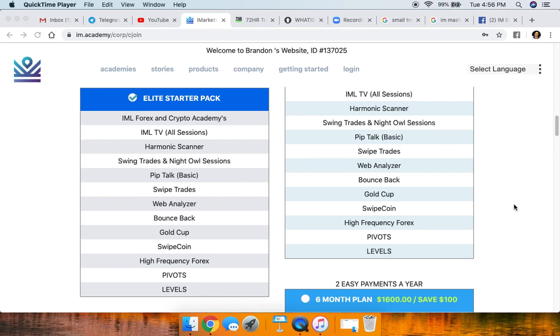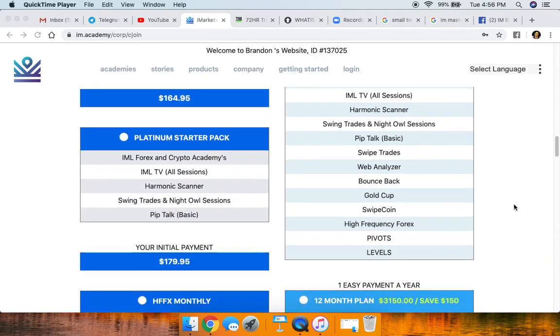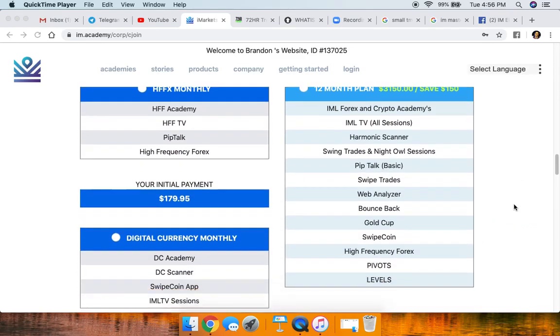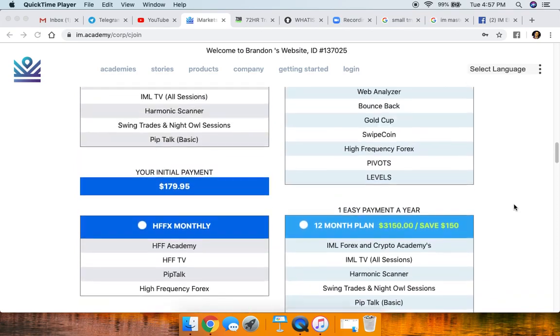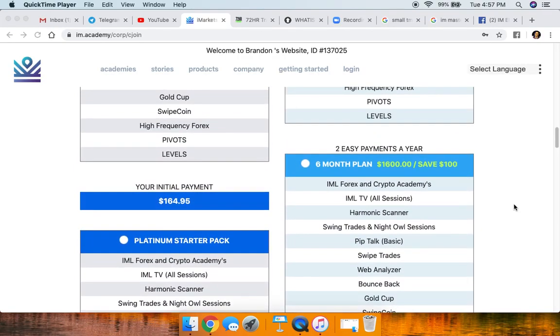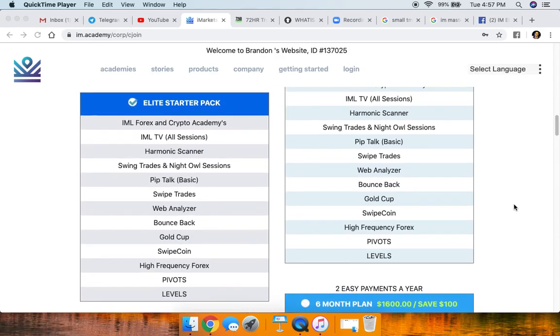I want to answer the question: how does the 2 and free work? When you take a look at these different packs here, the way that this works, and you'll also see it in the IBO training, is number one, the 2 and free is for customers, not IBOs. So that's number one that you need to realize. It's for customers, not IBOs. An IBO cannot get a 2 and free. That's the reason why we tell people to start as a customer and not become an IBO until they have at least 3 personals and would like to upgrade and build a business.